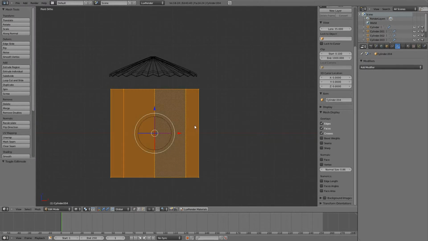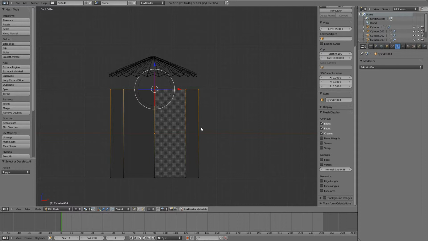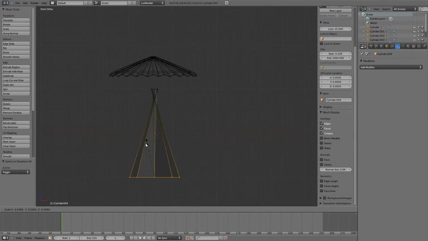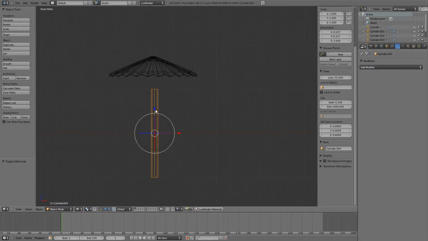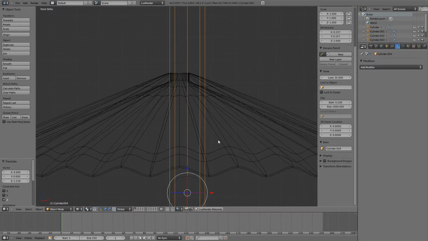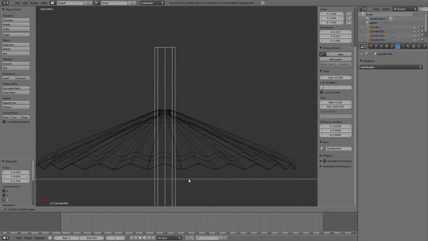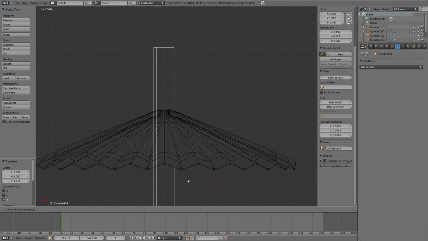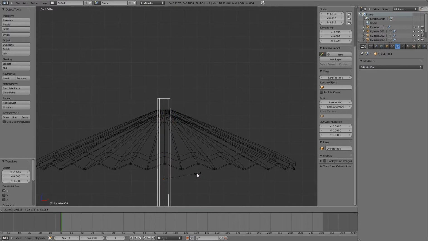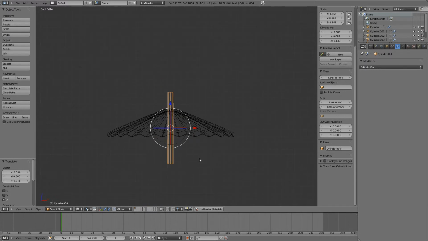Now let's hit Tab to go to edit mode. Scale those guys up, down. Scale those guys as well. Oops. Like so. Move it up. And scale the whole thing down. Like so. Now I want to add some resolution.